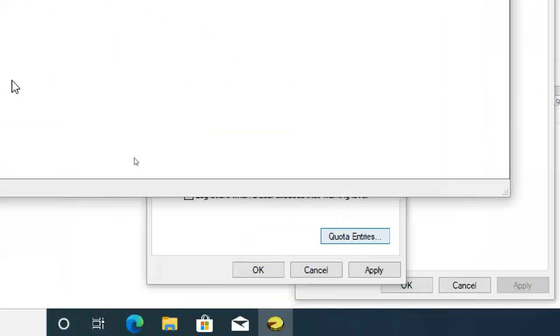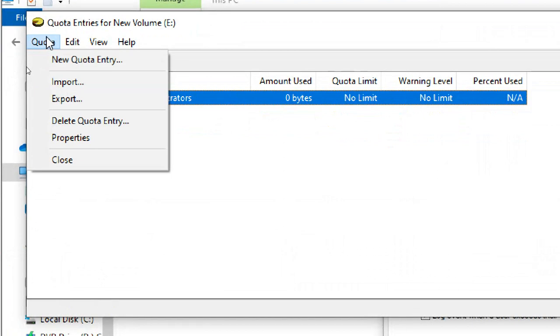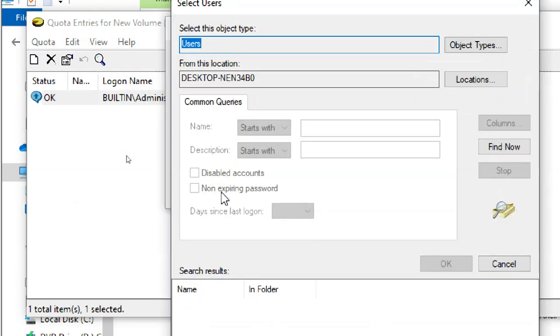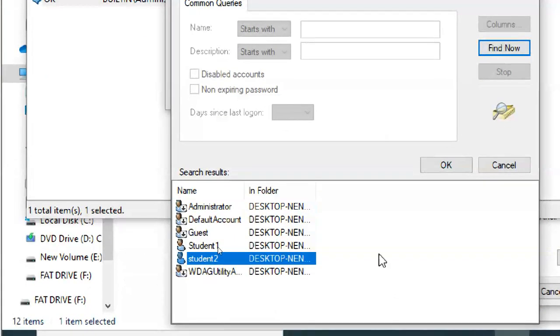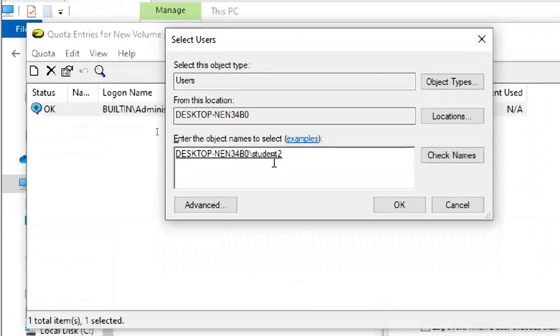Okay, quota entry. So I click on quota entry. New quota entry. Then advance, find now. Click on find now. Select the user. Your student 2 I selected. You have to select the second user. I don't know what name you are given, right? So I said second user means for me it is student 2. Now it is showing student 2 here.